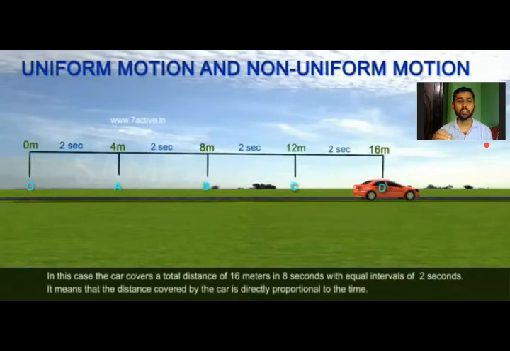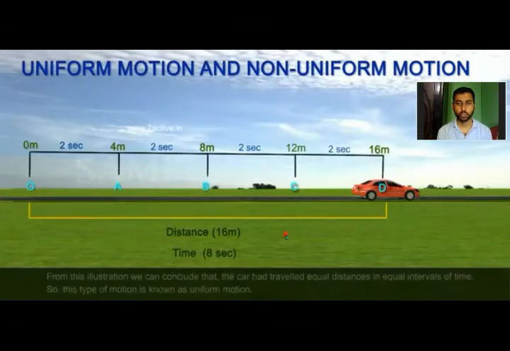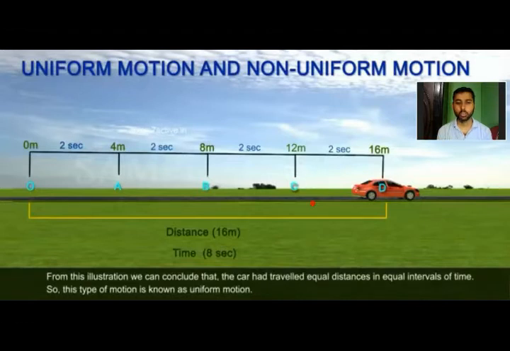In this case the car covers a total distance of 16 meters in 8 seconds with equal intervals of 2 seconds. It means that the distance covered by the car is directly proportional to the time. From this illustration we can conclude that the car has traveled equal distances in equal intervals of time. So this type of motion is known as uniform motion.